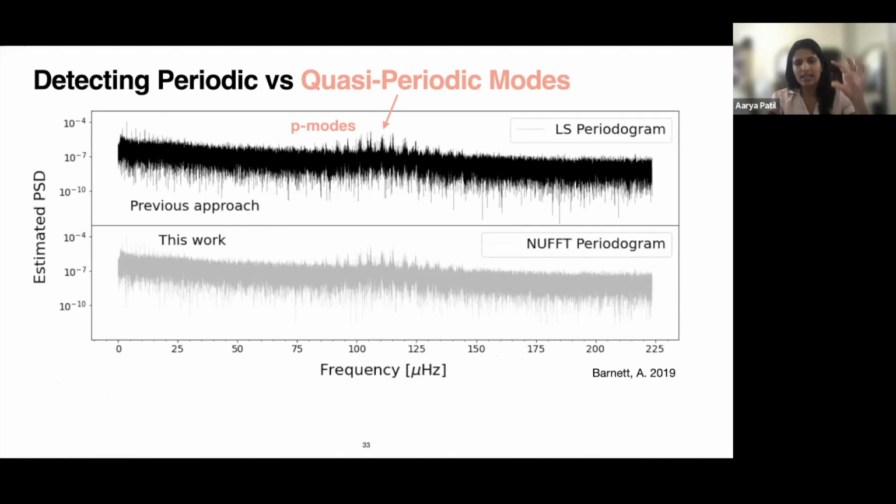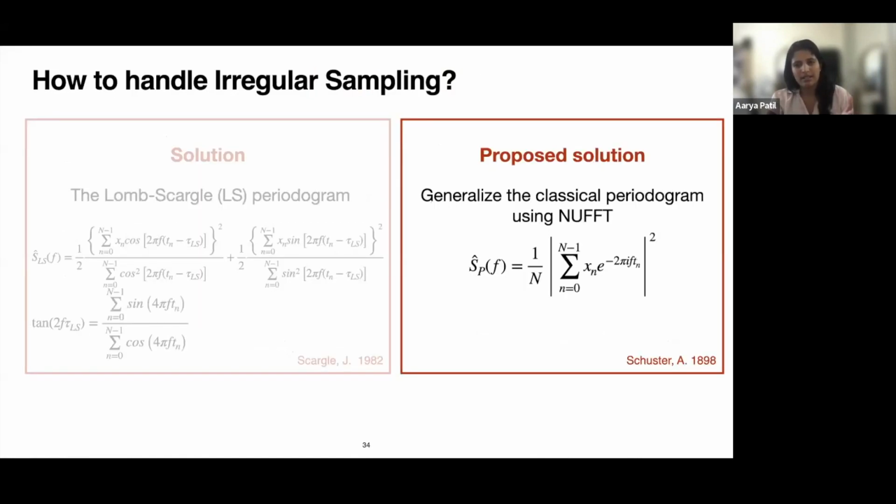It's hard to see in this particular figure, but both of them agree quite well with each other. So what is this NUFFT periodogram? Our proposed solution is to generalize the classical periodogram using non-uniform fast Fourier transform without making any modifications like are done to the Lomb-Scargle periodogram. And our goal here is to be able to detect not just strictly periodic signals, but quasi-periodic signals as well,